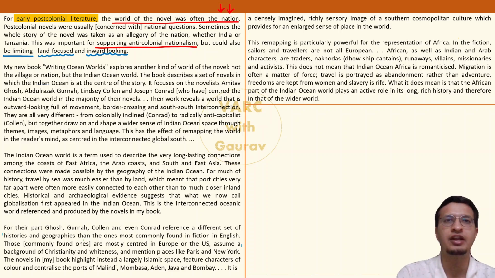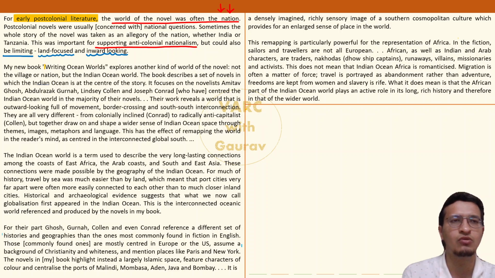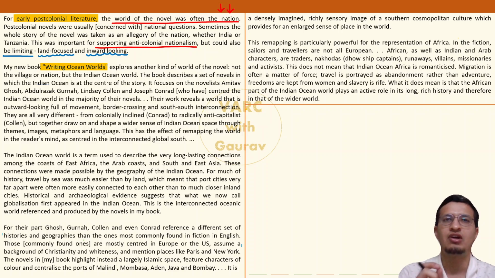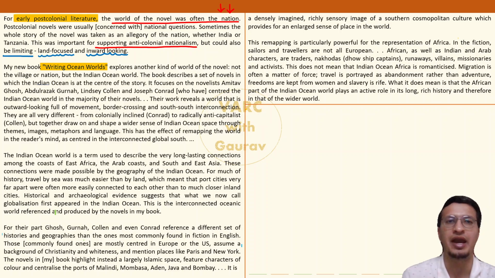Okay. So moving ahead, the author then says, fine, this category of novel aside, I have written a book, he says. Okay, writing ocean worlds. Now, please pay attention. The author has written a book, but the book has description of 4 other books inside it. And what other 4 books are we talking about? The books written by Amitav Ghosh, Abdul Razak Gurnah, Lindsay Collin, and Joseph Conrad.